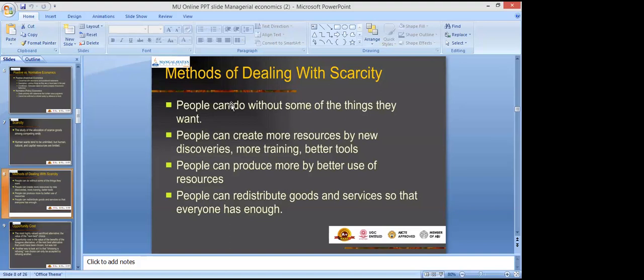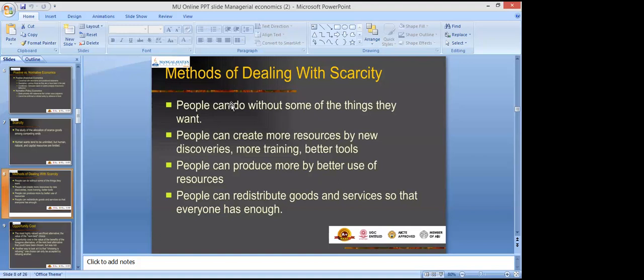The last is people can redistribute goods and services so that everyone has enough, right? When we talk about the society level, resources can be redistributed in some other way so that everyone has enough. Although it is an ideal situation, it may happen, if people want it, they can redistribute goods and services in the society, right?